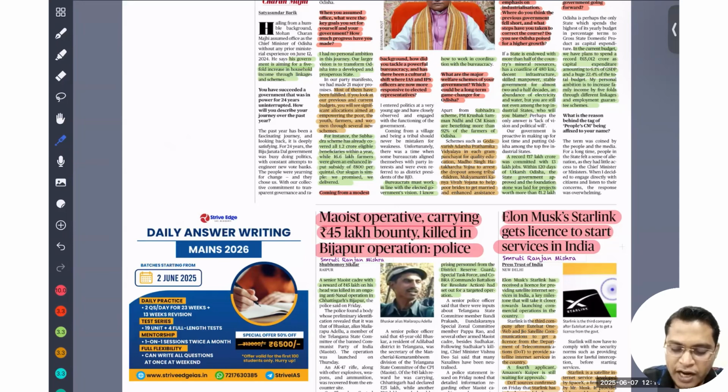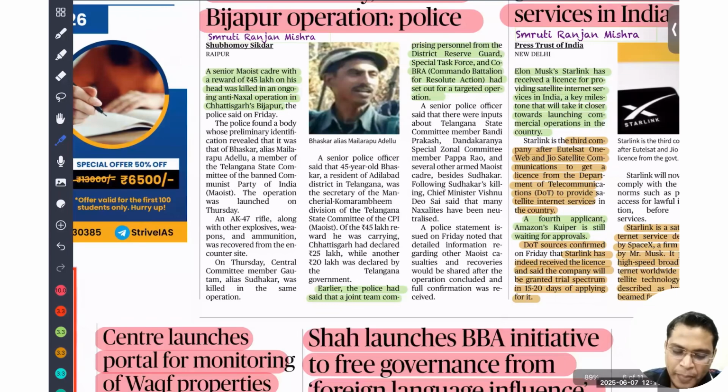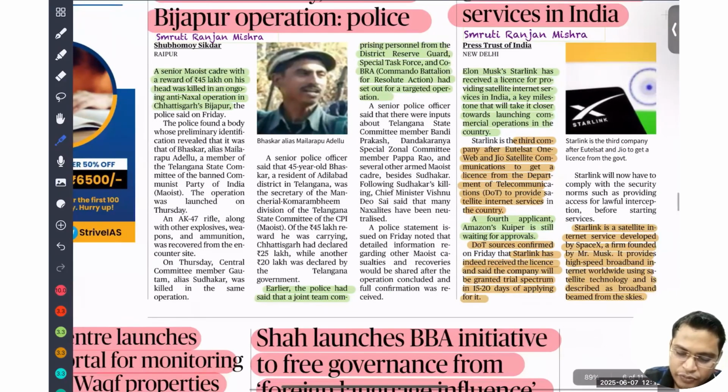Okay. So next, a Maoist operative carrying a 45 lakh bounty was killed in the Bijapur operation, police said. This is a good thing: recently we are seeing successful operations and elimination of key left wing extremists in different parts of the country. It is a right direction to fulfill the objective of making India free of left wing extremism.